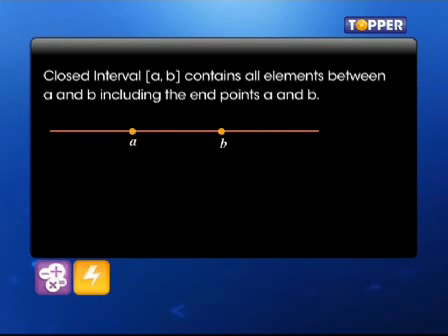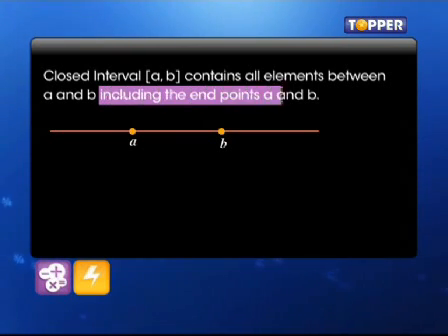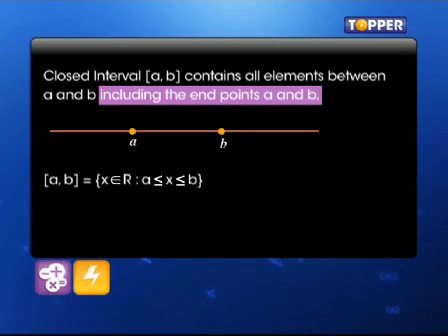Similarly, a closed interval is an interval which contains all the elements between A and B and includes the endpoints A and B. We write square brackets [A, B] is equal to the set of all real numbers x such that A ≤ x ≤ B.